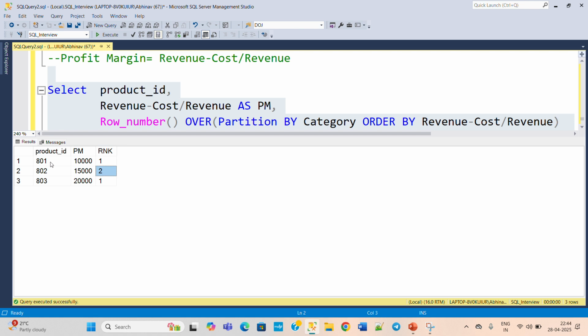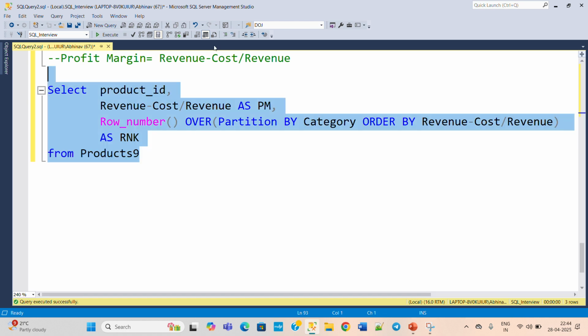So these two, 801 and 802, are in the same category, A, and this 803 is in a different category, which is B. So ranking for this will start from 1. So this is clear. Now move on to the next question.